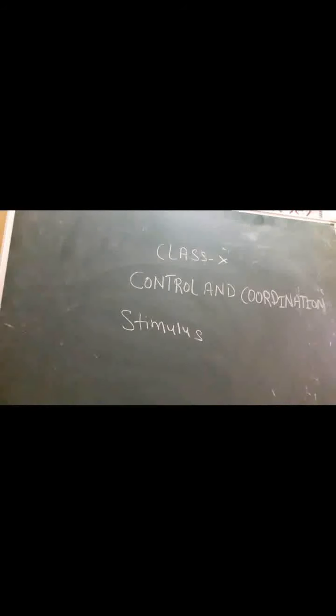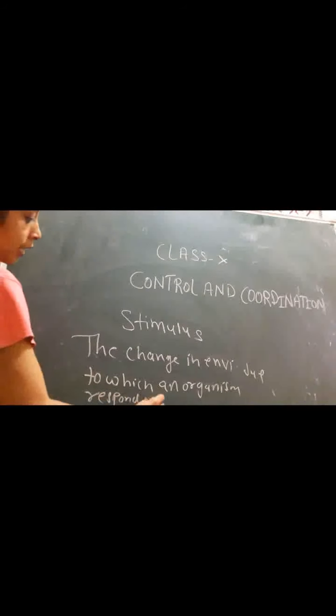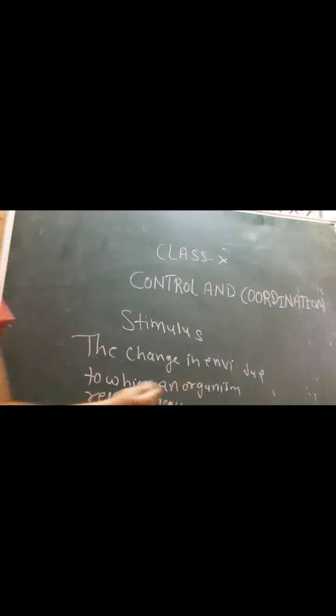The change in environment to which an organism responds, the change in environment due to which an organism responds or reacts, is called a stimulus.